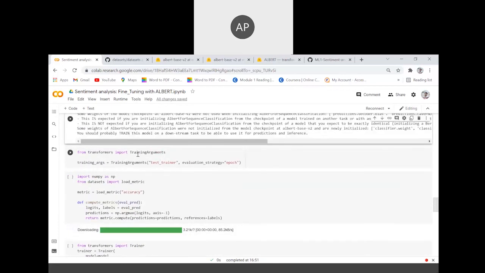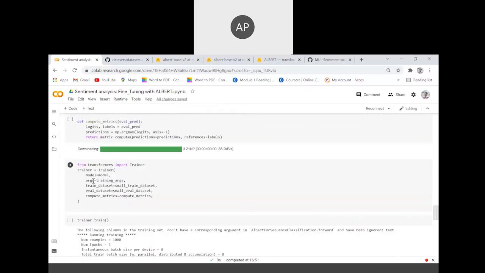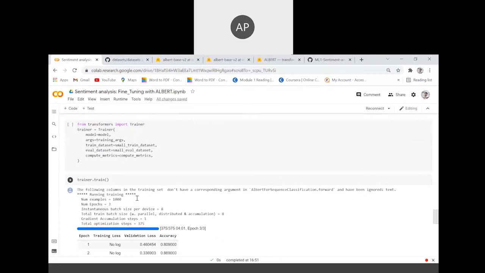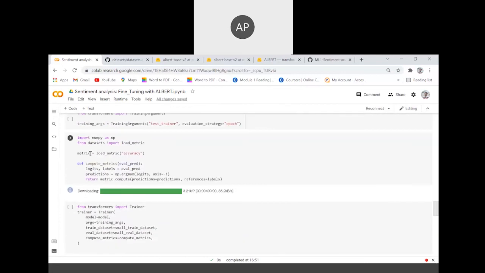We import TrainingArguments from transformers. Training arguments is where we tell what is to be done, like we need to test and train on the data, and we need to do that over multiple epochs. So TrainingArguments basically stores what we are going to do on our dataset. So we give the training_args, then our training dataset, the evaluation dataset, as well as the metrics that we need to compute, that is the accuracy. This is the function that we were talking about.